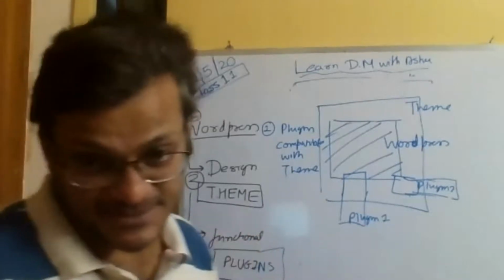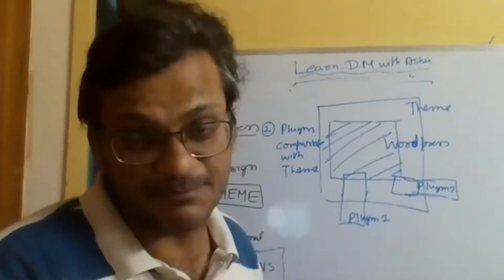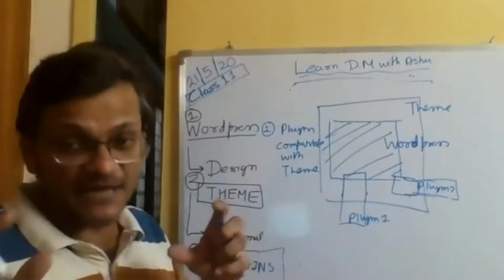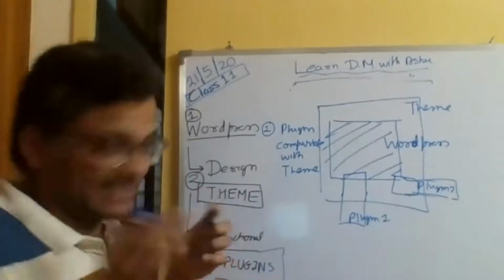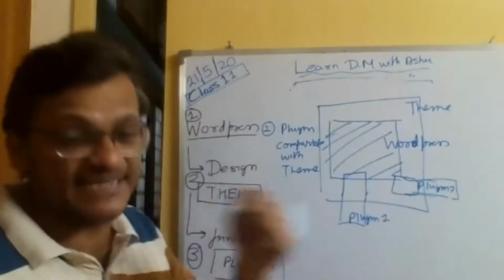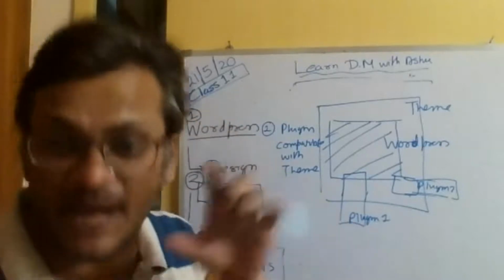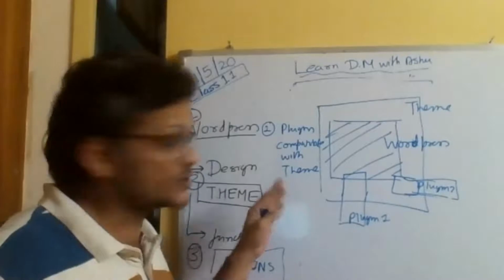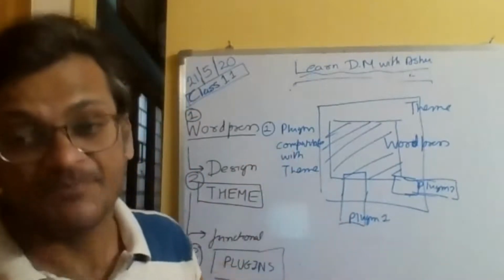People create themes, and there are different people who do it. Then they test plugins and say that with our theme, we have tested these 20, 25, 50 plugins and they work. So before you make a WordPress installation, you have to check if your plugin is compatible with the theme.